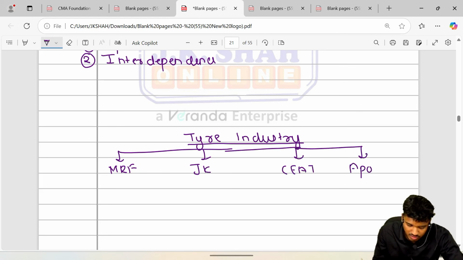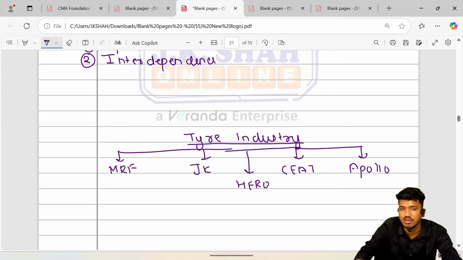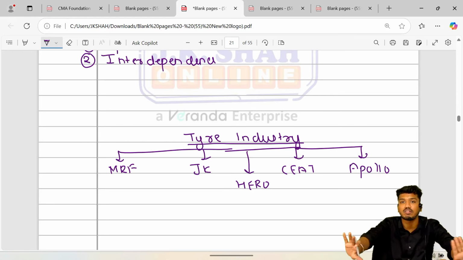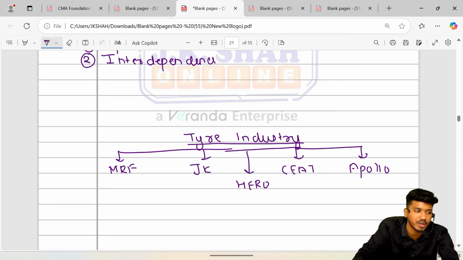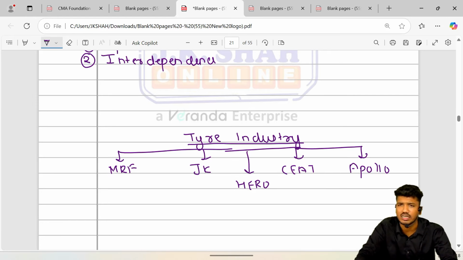And next, Hero Tires. So there are various companies cumulatively forming an industry. These are the few companies in the case of an oligopoly market having complete control over the market supply and market price. So this is the scenario.